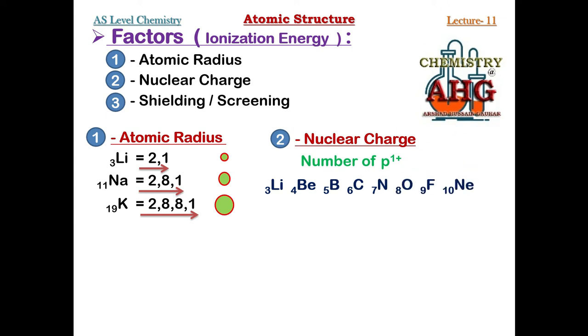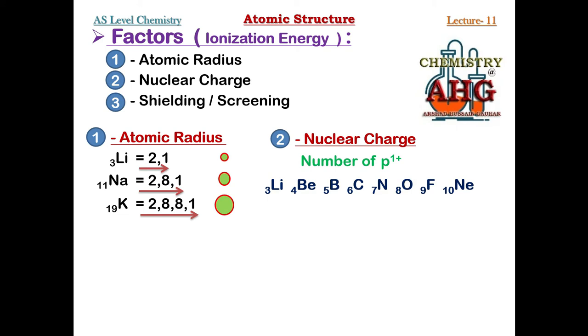You can see their atomic number is increasing from left to right by 1 unit. Lithium has 3 protons, while neon has 10 protons. But all these elements have an equal number of shells. They have two shells.